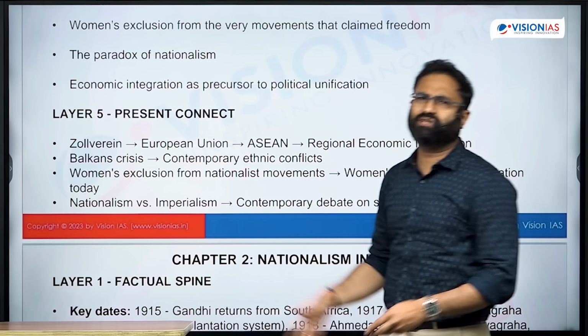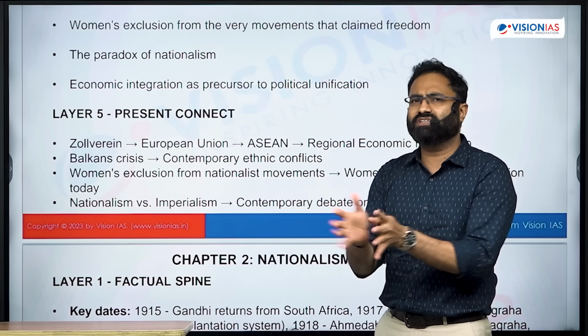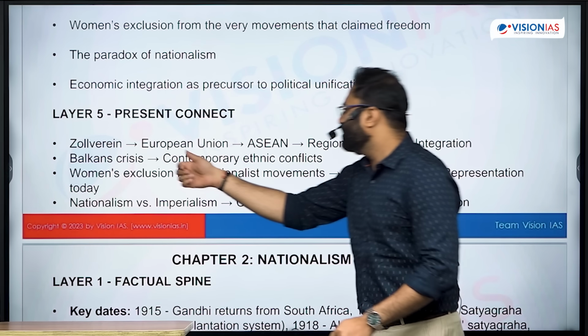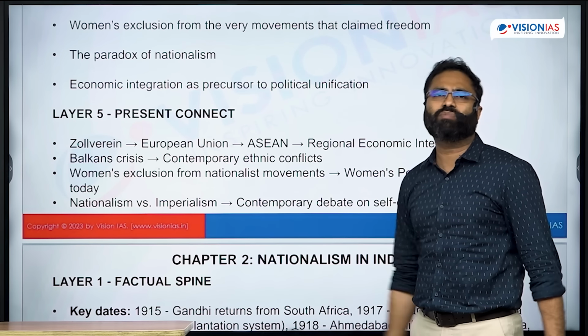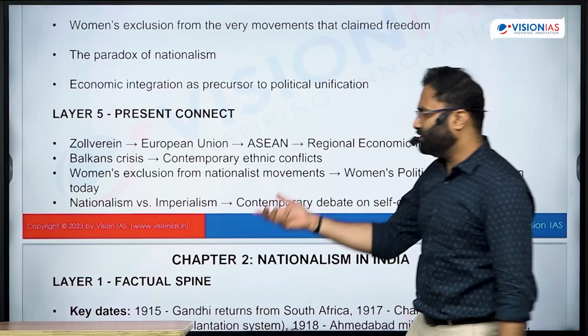Similarly, the Balkan crisis was a type of ethnic crisis. Different ethnicities are talking about secession. This eventually created the contemporary ethnic conflicts, right? That is also one such thing.